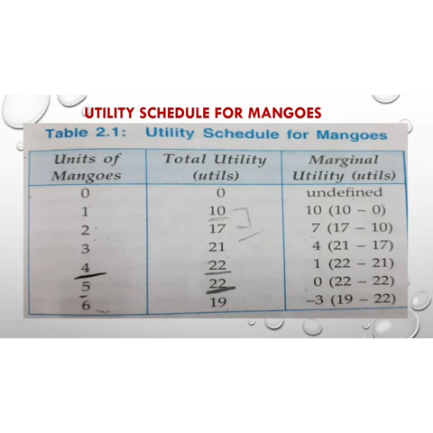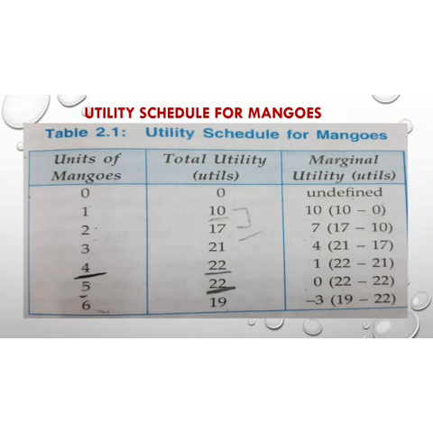Okay, now you can see that at the fifth unit of the mango, where our total utility is maximum, our marginal utility is 0. So we can say that when the total utility is maximum, the marginal utility is 0, and when the total utility is decreasing, the marginal utility is negative. So in the sixth unit, when our total utility decreases from 22 to 19, the marginal utility is minus 3. So these two important points you have to remember: where our total utility is maximum, our marginal utility is 0, and when the total utility is decreasing, the marginal utility is negative.